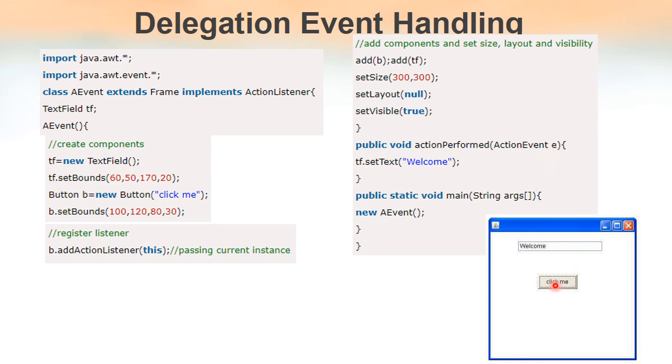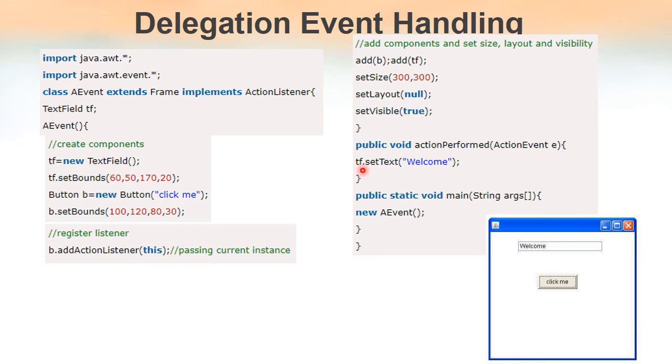Generally, when we click on this button, an event is generated. Since we have registered the action listener, that event is sent to this action listener. Inside the action listener, we have a method named actionPerformed. That method will take care of what has to be done when this event occurs.